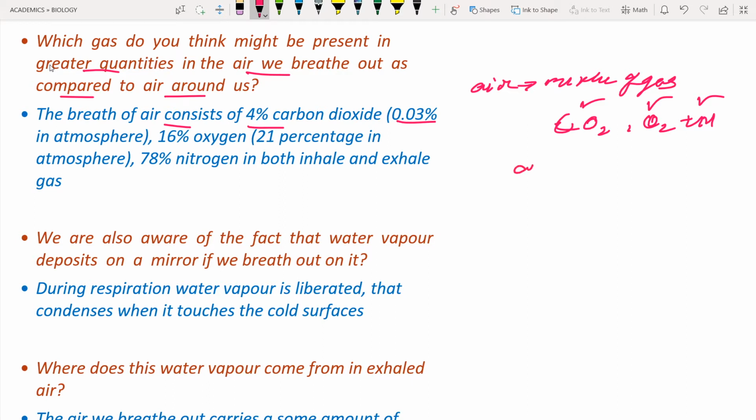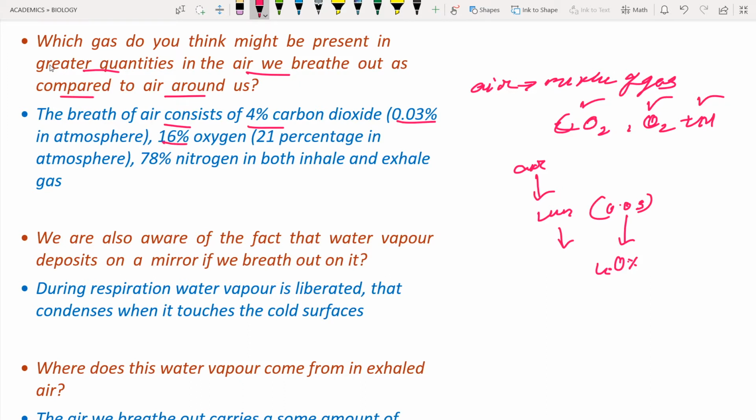While the air is inhaled, while the air is entering into the lungs, the carbon dioxide composition is 0.03 percent. When the same air is exhaled through the lungs, this 0.03 is going to turn into 4 percent. It means you are releasing the carbon dioxide during the cellular respiration.